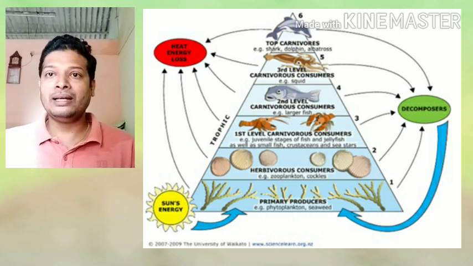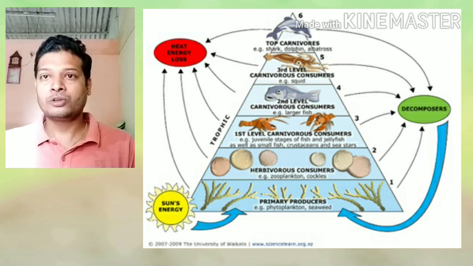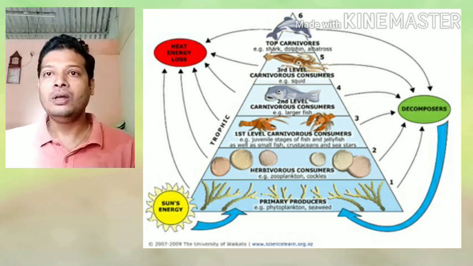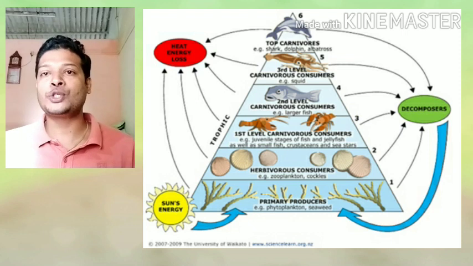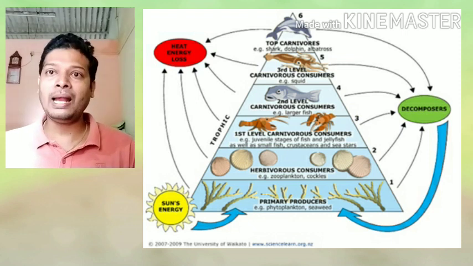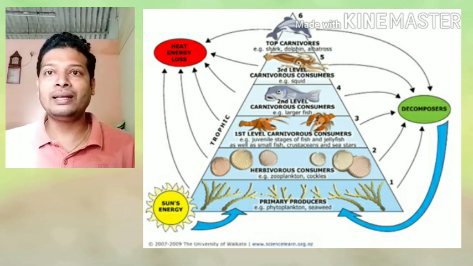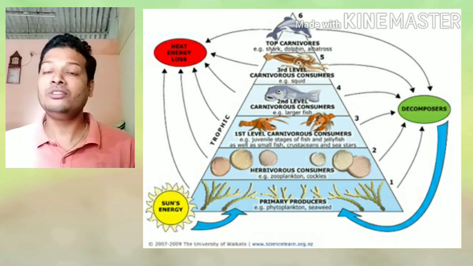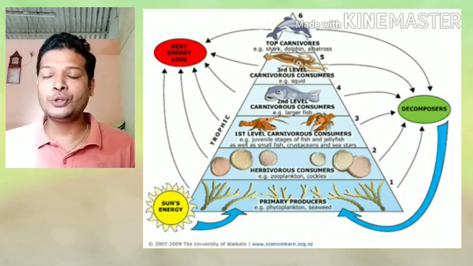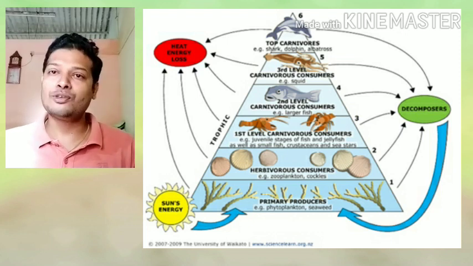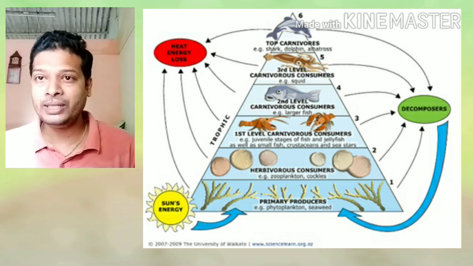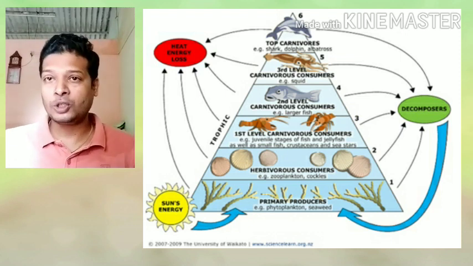plants get energy from sunlight. The ultimate source of energy is sun. From sun, solar energy is trapped by the plants. Plants use it and convert it into food. That is again taken up by the primary consumer. They get the energy. Energy is utilized for doing work, and a small amount of energy is lost in the form of heat. The same thing happens with all the trophic levels.